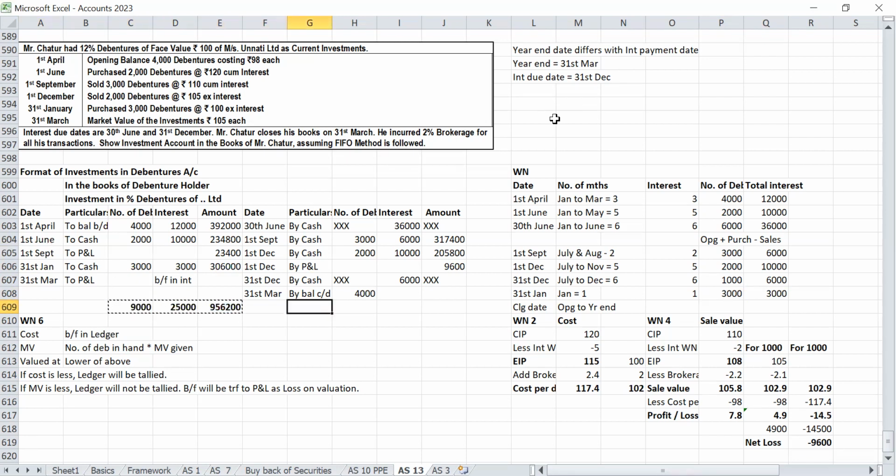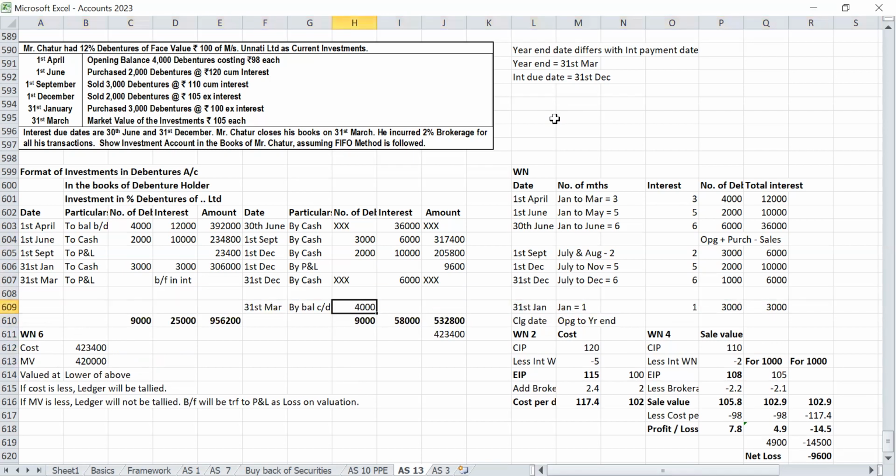Closing cost or market value, whichever is less. Correct? Yes, sir. So closing cost is 4,23,400. Market value is 4,000 into 105. Market value is lower here. Yes, sir. Then what will happen?